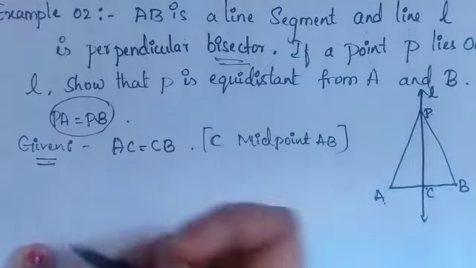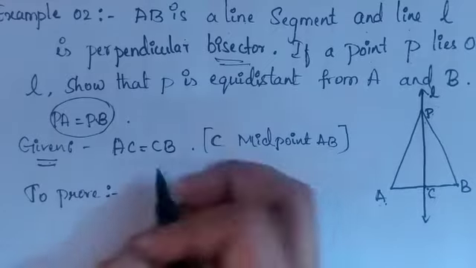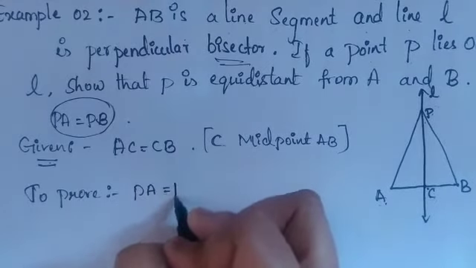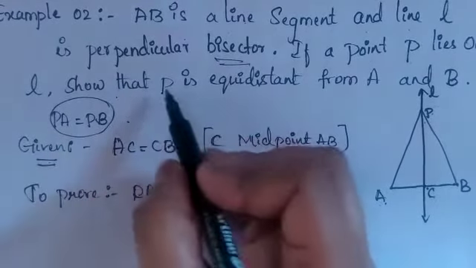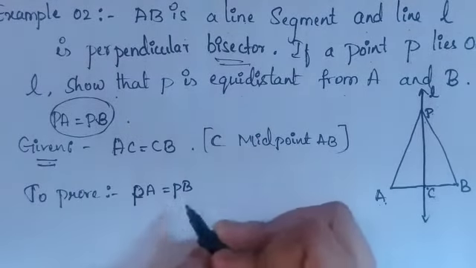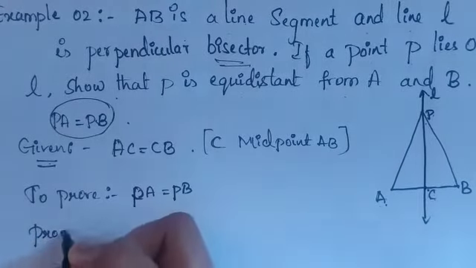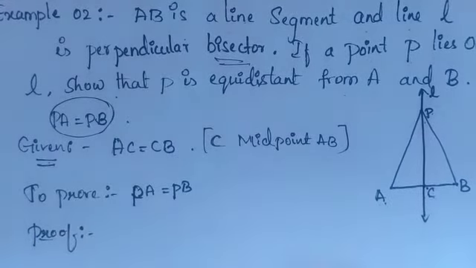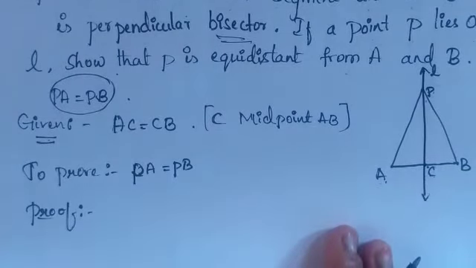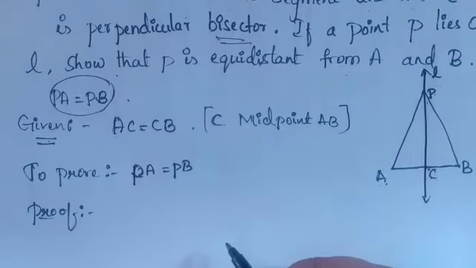Another one, what you have to prove: to prove PA is equal to PB, because the question is to show that P is equidistant from A and B. That means PA should be equal to PB here. Now what proof are we going to take? To solve this proof, which two triangles do you have to consider here?